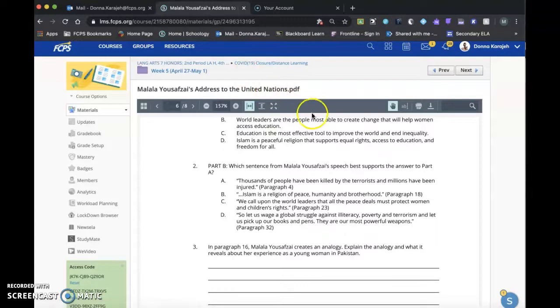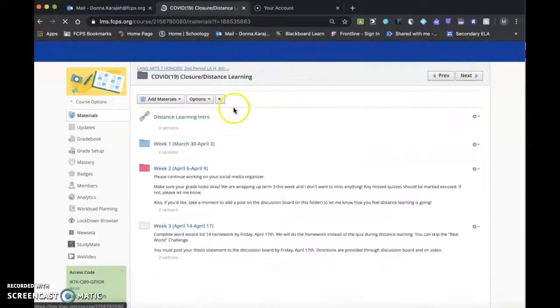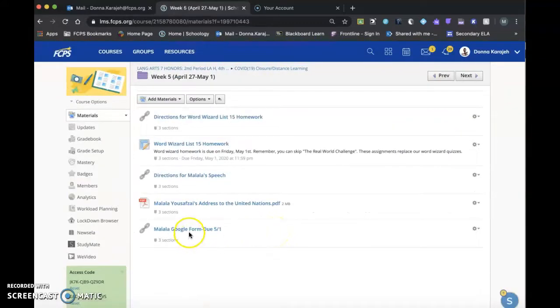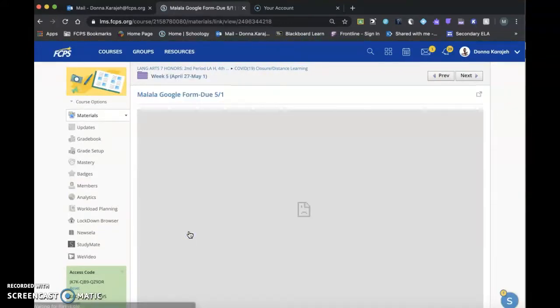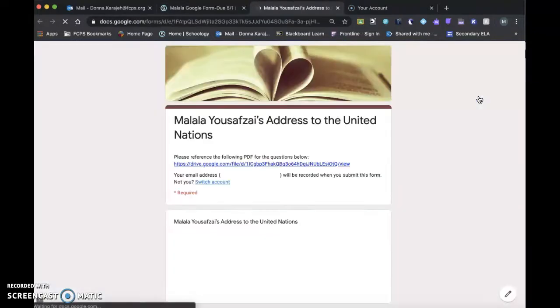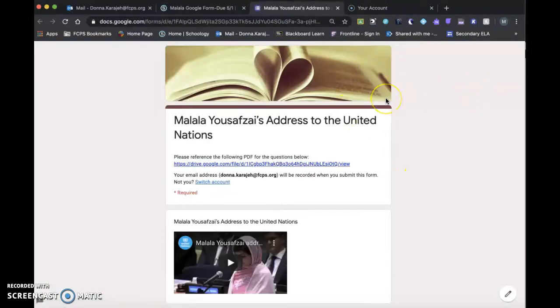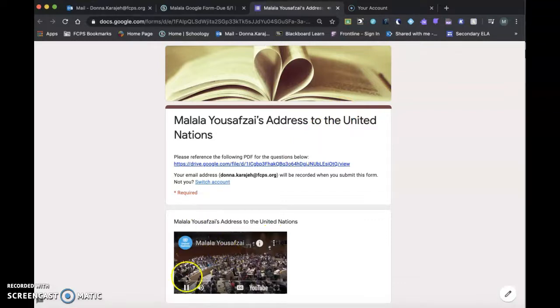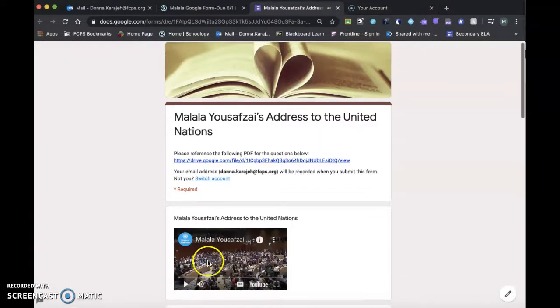So going back, this is the PDF, but when you go back to the week 5 folder, you're going to need to access this Google form, okay? And in the Google form, if it's giving you this error, just click this little option here. And when it opens up, then it'll give you the actual Google form. So here's the speech that I was talking about. It's right there. Okay, it's linked right in. Okay, again, I will take a minute to add that to the folder as well.